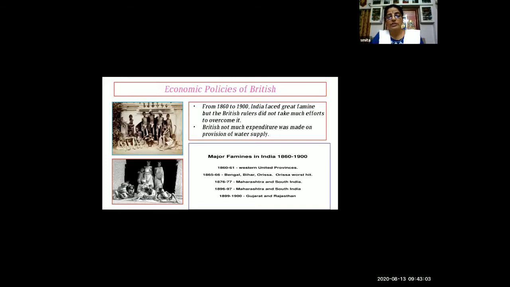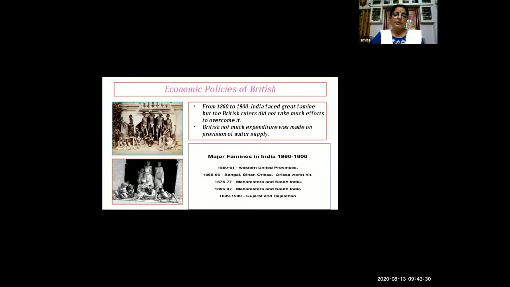Even in 1876 and 77, Maharashtra and South India also faced famines. After that, in 1896 to 97, again Maharashtra and South India faced famine. And the last one, 1899 to 1900, when Gujarat and Rajasthan were suffering from famine.